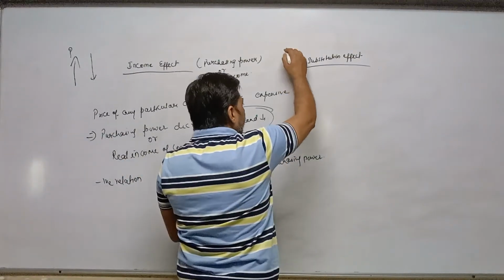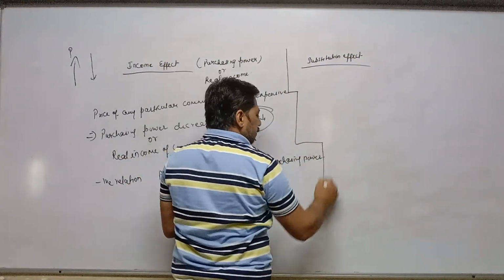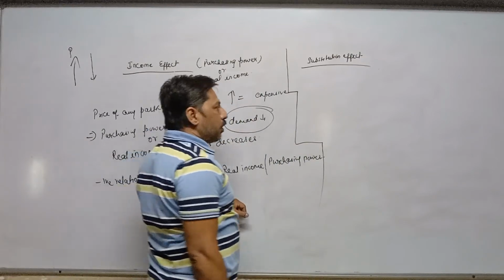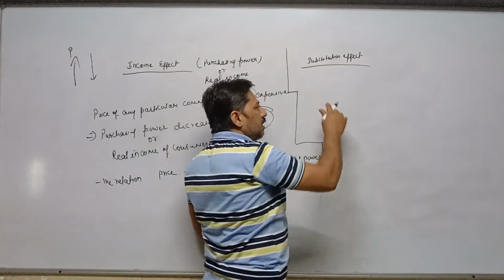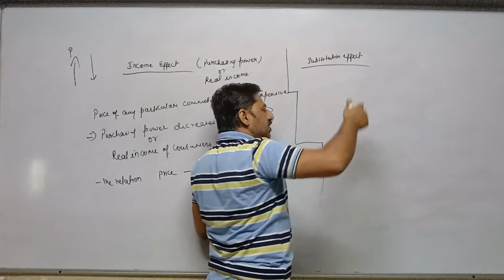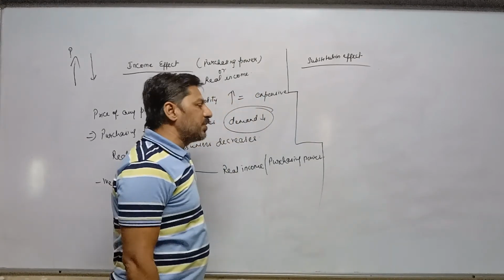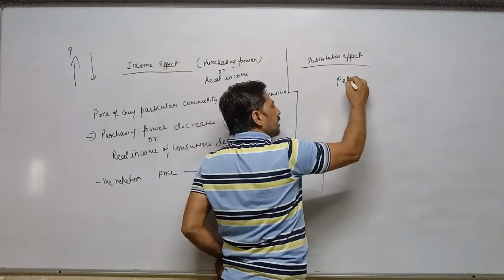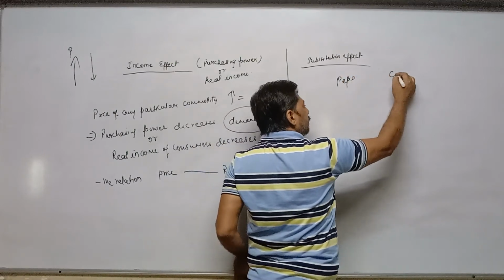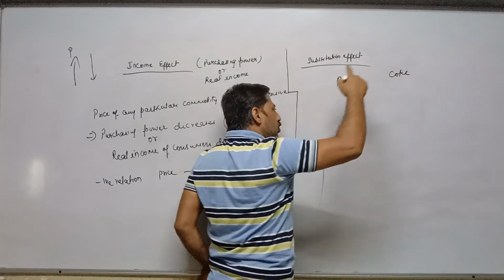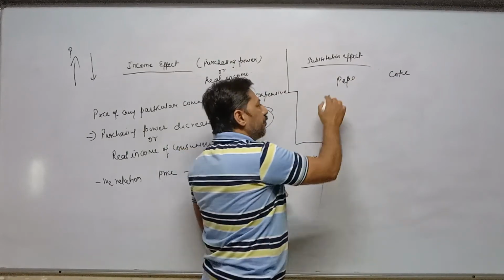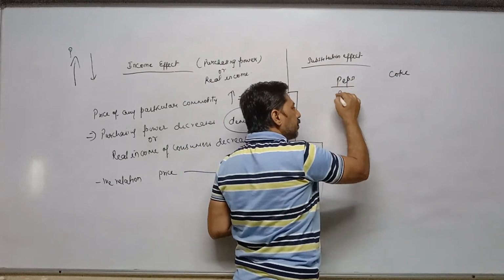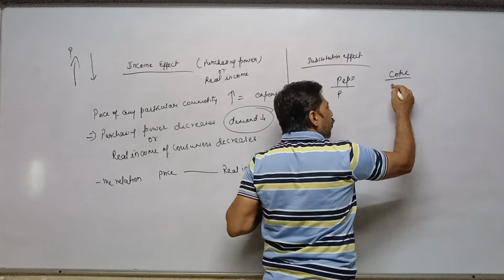Now, substitution effect, the second point. We all know what substitute goods are. I have already explained in previous lectures. Substitute goods are those goods which can be used in place of each other. Again, I am taking the same example, Pepsi and Coke. In that topic, we took the price of Pepsi and the demand of Coke.